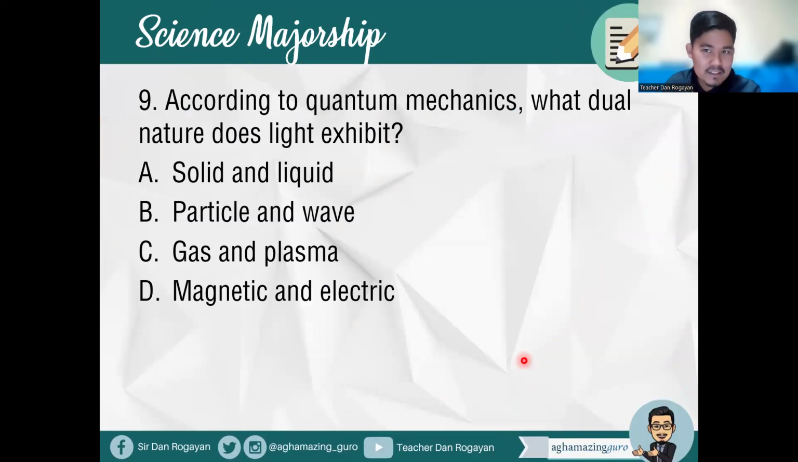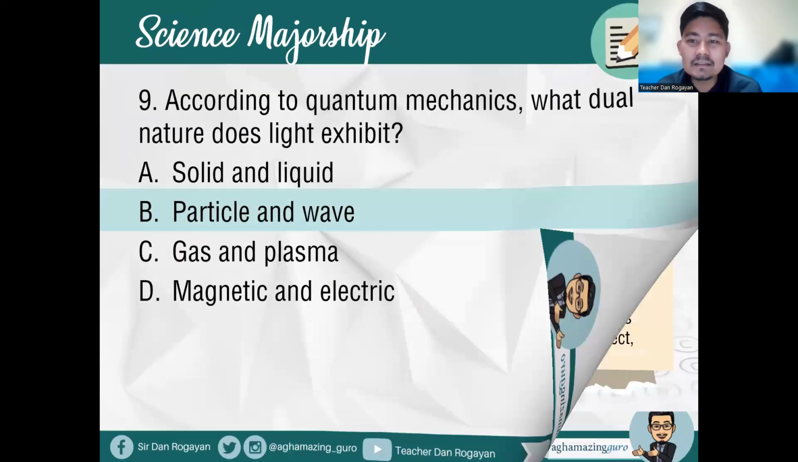According to quantum mechanics, what dual nature does light exhibit? A, solid and liquid. B, particle and wave. C, gas and plasma. D, magnetic and electric. All right. So what dual nature does light exhibit? Of course, in the context of quantum mechanics, this is particle and wave. Letter B is the correct answer, particle and wave.